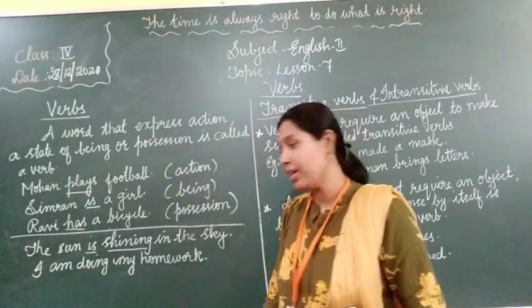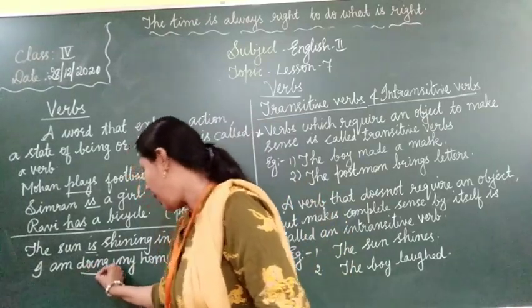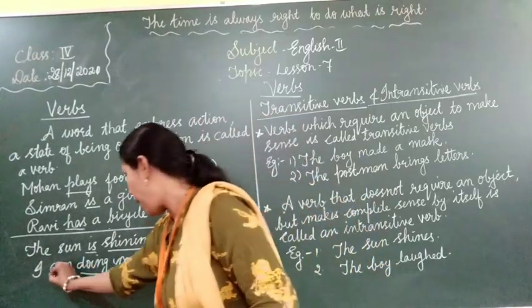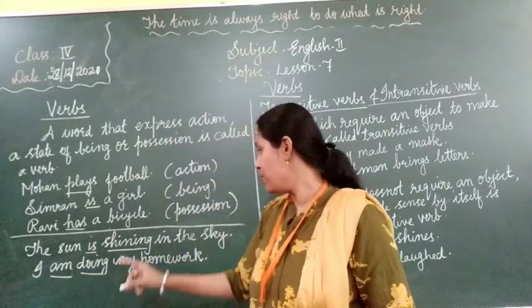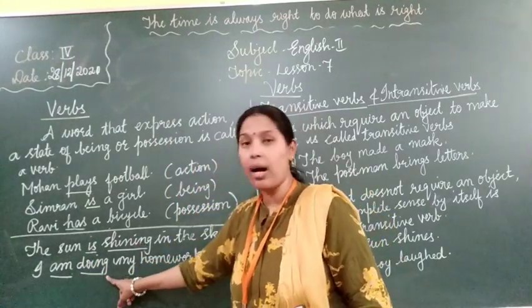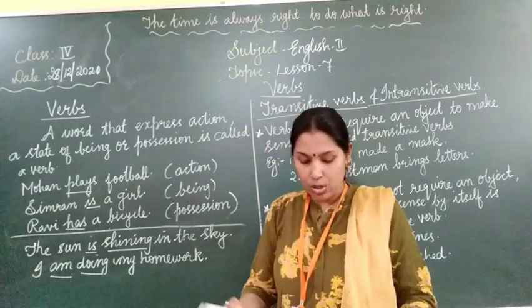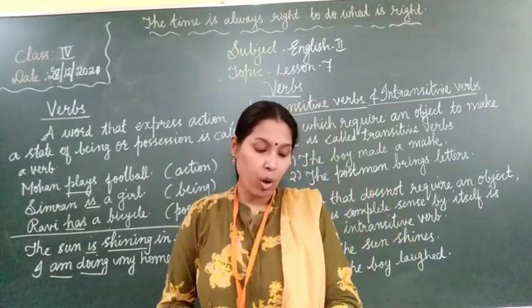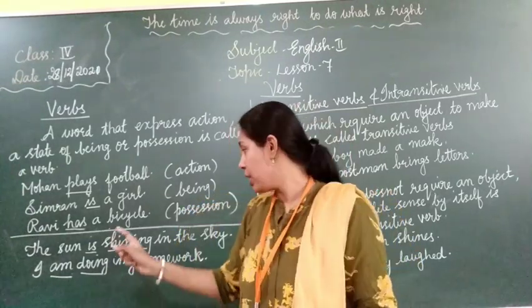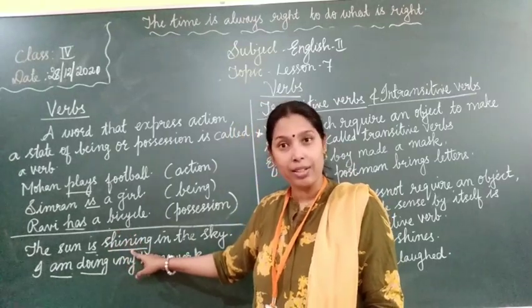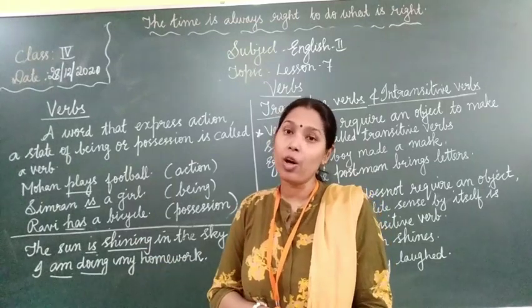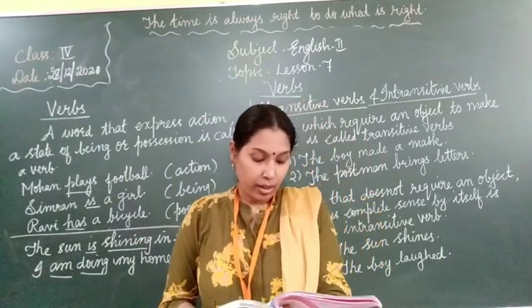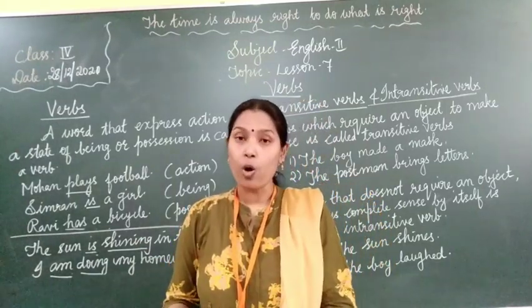Next, I am doing my homework. What is the verb here? Doing. And the helping verb is am. So, is, am are helping verbs and shining and doing are the main verbs. Okay? So, verbs cannot always be expressed in one word. Here, more than one verb is there, right? So, one is the main verb and the rest will be auxiliary verbs, the being verbs or the helping verbs.